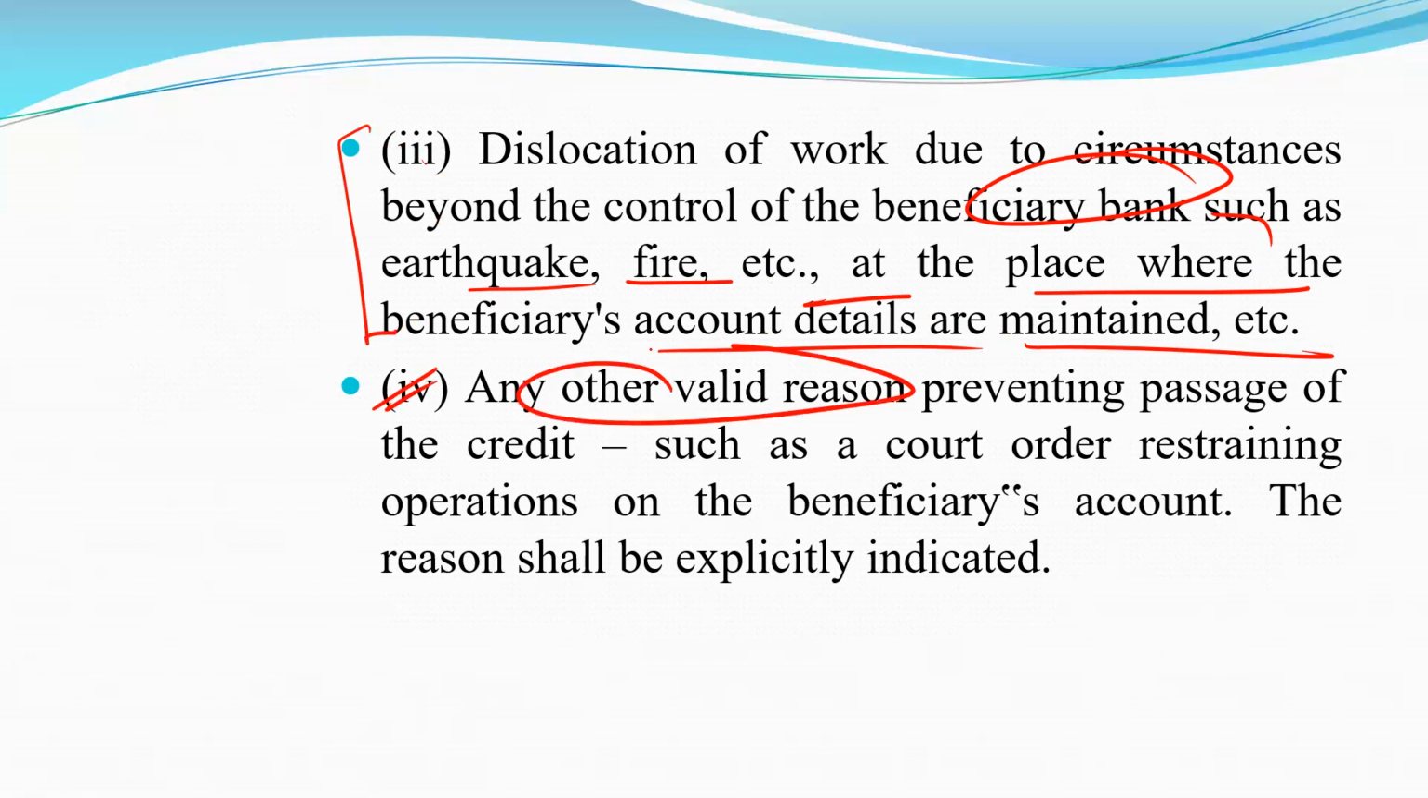The next one is any other valid reason preventing passage of the credit, such as a court order restraining operations on the beneficiary accounts. The reasons shall be explicitly indicated. Due to any court order, or a restriction on the account of the customer, there is no fund transfer.